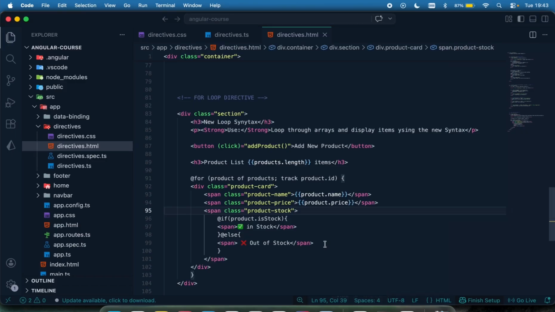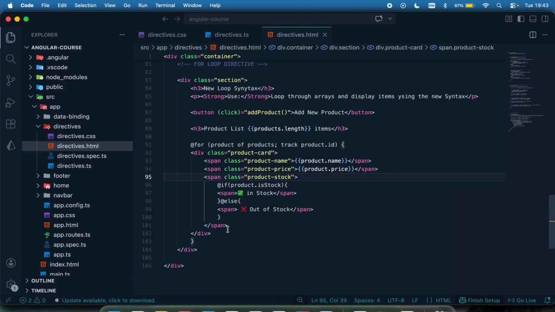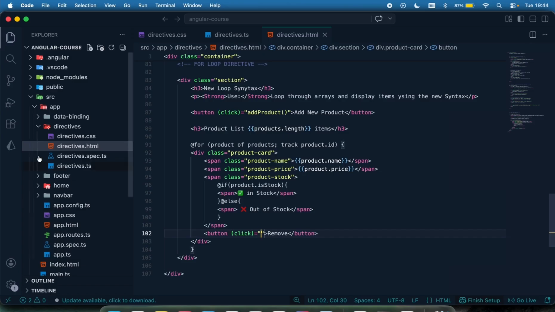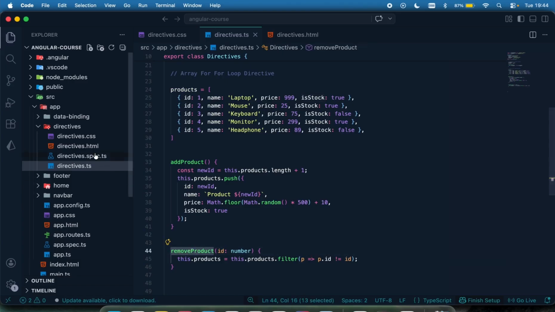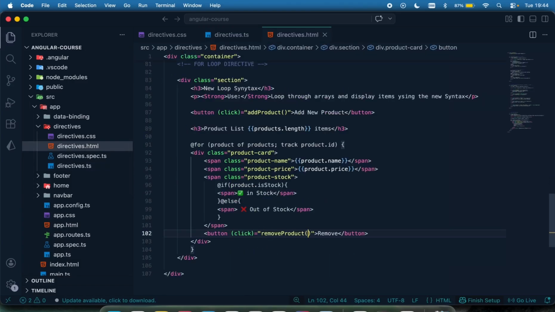Then I can also have a button to trigger removing a product. So I'm just going to come right here, and after this span, I'm going to have a button, and that's going to be called remove. I'm going to trigger a click event and call the method to remove a product. I'm going to pass in the product ID I want to remove. To call removeProduct, I'm going to pass in product.id.